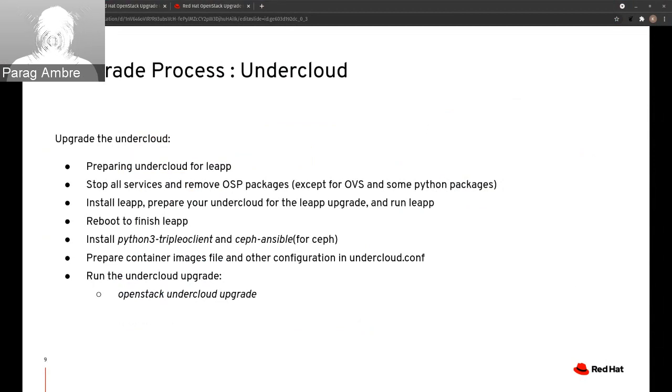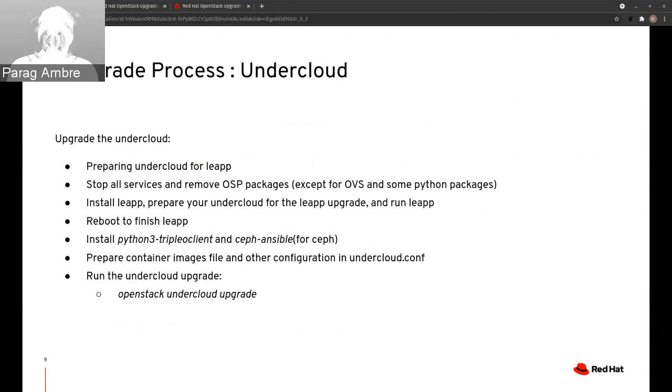You need to use predictable nicknames for the undercloud node. You can find the Ansible playbook in the upgrade doc that will help you to automate those changes, so you don't have to manually change the nicknames. And the other point is you need to manually edit the value to yes or no for PermitRootLogin as per your use case in the SSHD configuration file. If you don't make these changes, then you may see the inhibitors in the leapp upgrade process.